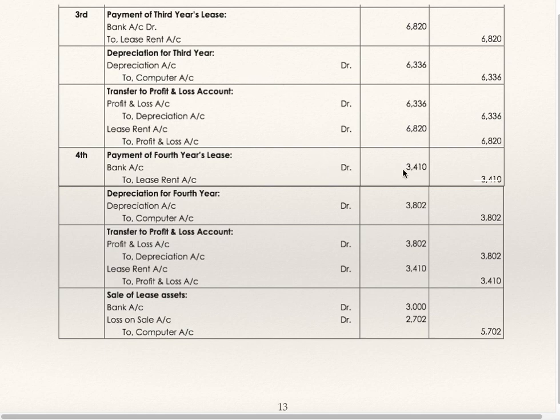We'll see the entries for the fourth year: bank to lease rent, depreciation to computer, profit and loss to depreciation, lease rent to profit and loss account. And these are the additional entries: bank account debit 3,000, loss on sale account debit 2,702 to computer account 5,702. Just now we have seen the computer account. So this 2,702 is the balancing figure which will get transferred to profit and loss account, which is loss on sale of computer.